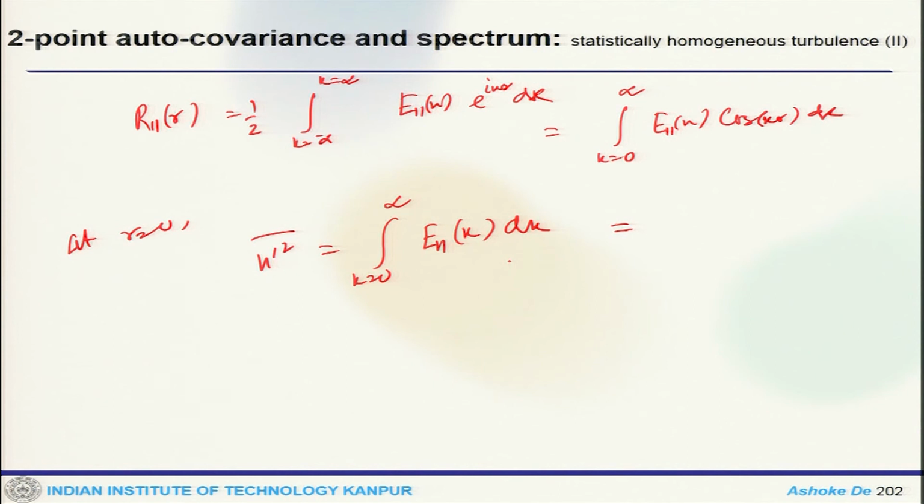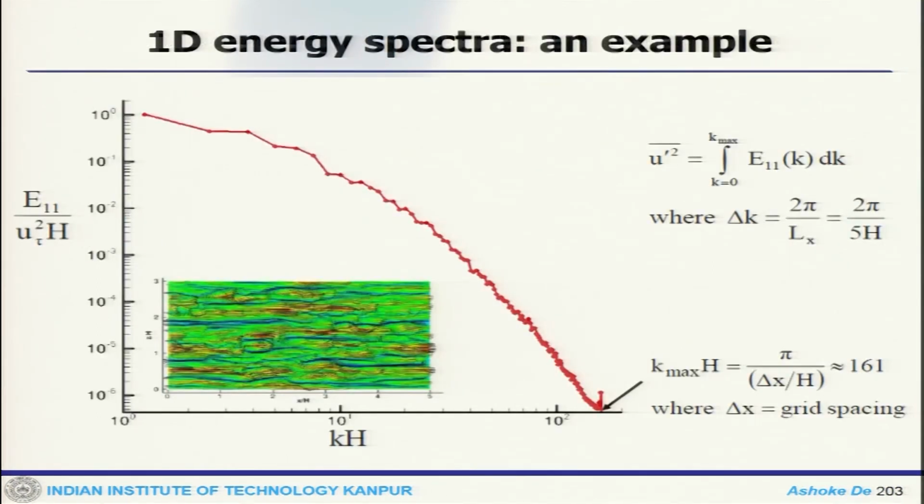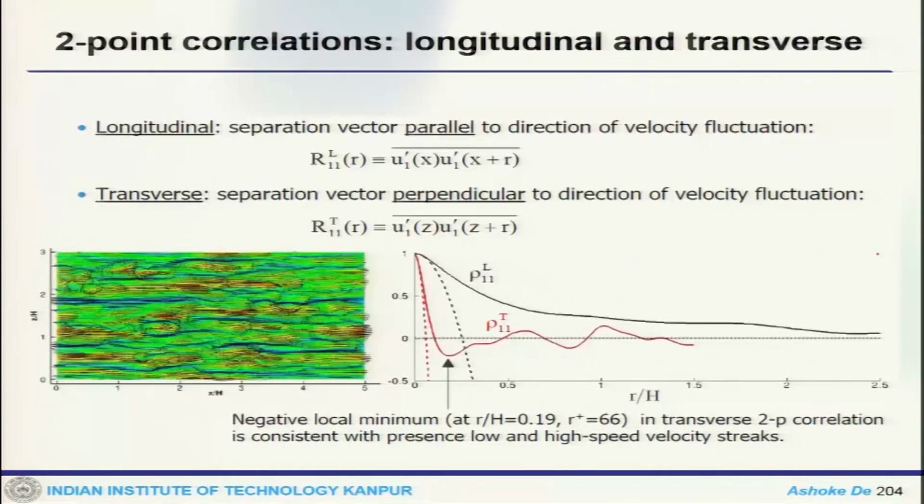So, now the one dimensional energy spectrum is twice the Fourier transform of the two-point autocovariance, and one can plot it for this channel flow, and it will look like this. So, these are the estimates of what we just derived. U prime square would be the area, and delta k would be 2 pi by length.